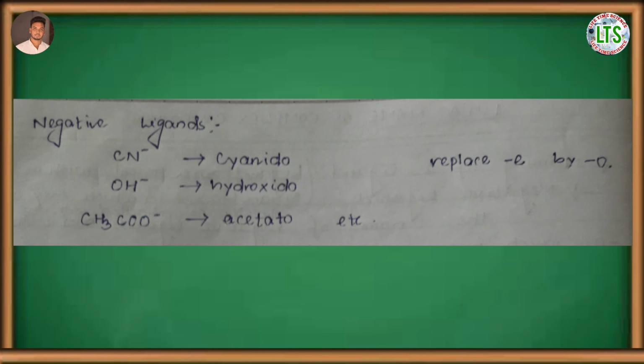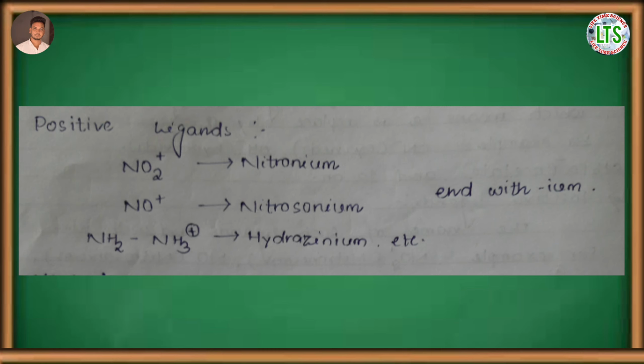CN minus. This is a negative ligand and the name of the CN minus ligand is cyanido. The name of the OH minus ligand is hydroxido and so on. Next are the positive ligands.